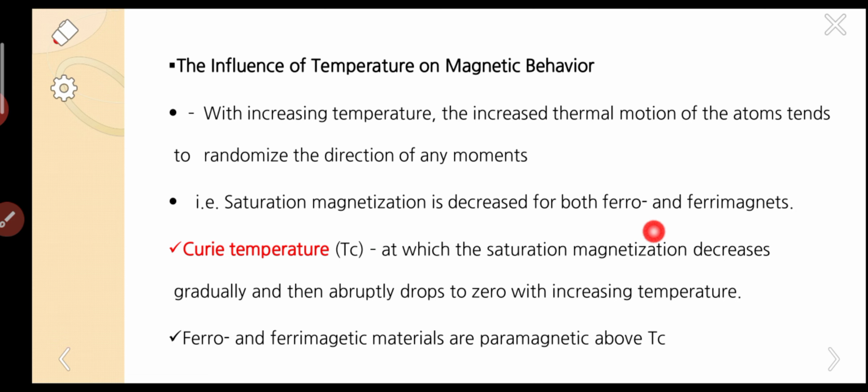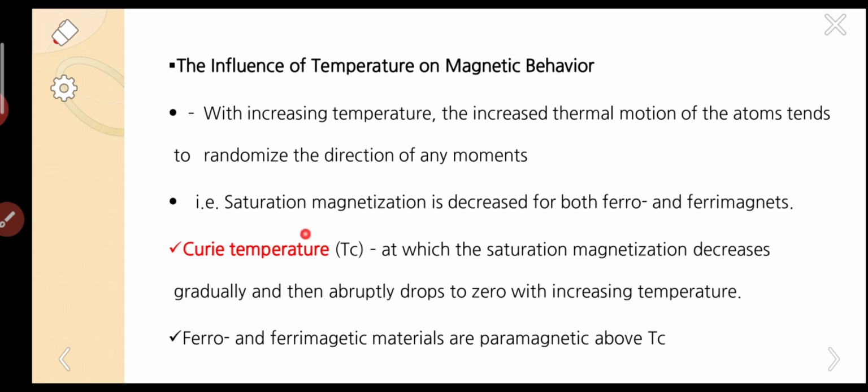You have to remember one point carefully: saturation magnetization. Already we have learnt that spontaneous magnetization is the magnetization in the absence of a field, below only a particular temperature. Saturation magnetization is after applying the field, when they are completely aligned into one direction.